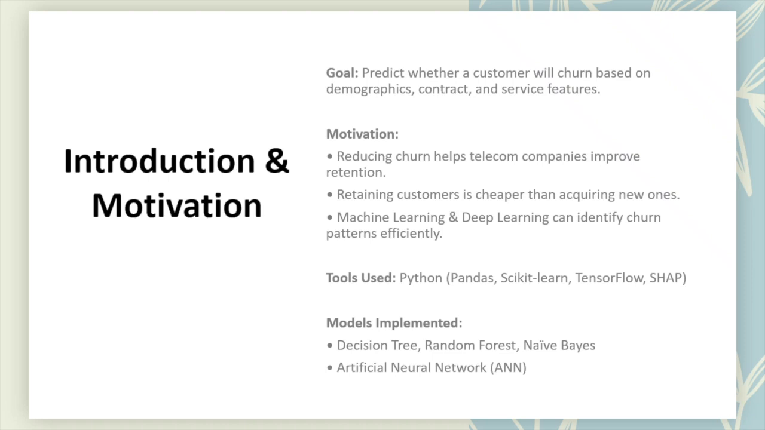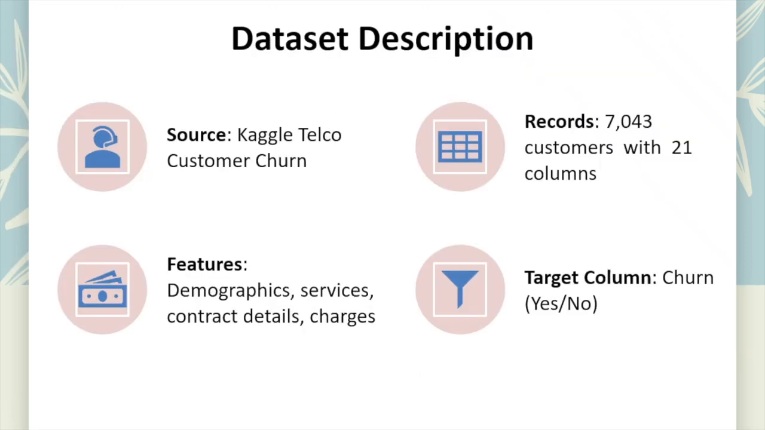proactive action. For development, we used Python with libraries like Pandas, TensorFlow, and SHAP for explainability. The models we implemented include decision tree, random forest, naive Bayes, and a multi-layer artificial neural network. We used the Kaggle Telco customer churn dataset, which is a popular and well-structured dataset for churn prediction.